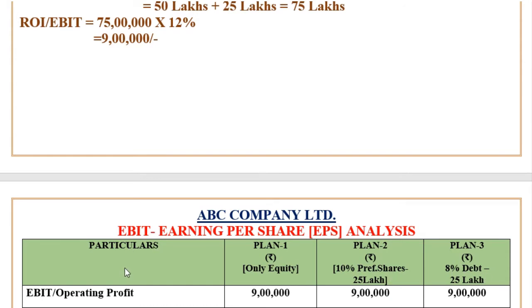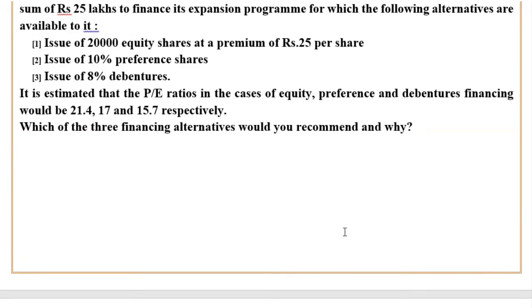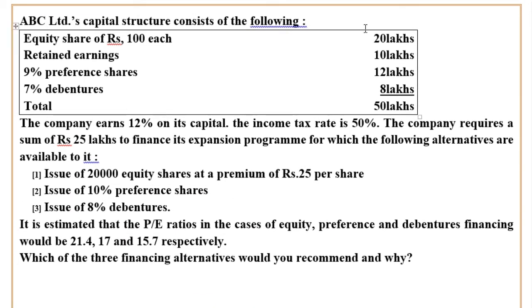Now, let us start with the EBIT, or operating profit, or return on investment. That is 9 lakh, just as you calculated here, 9 lakh rupees. So 9 lakh, 9 lakh, 9 lakh. Then here, students, you have to observe that there is an existing capital structure, the old capital structure. Here we have 7% debentures of rupees 8 lakhs, as well as 9% preference shares of rupees 12 lakhs.